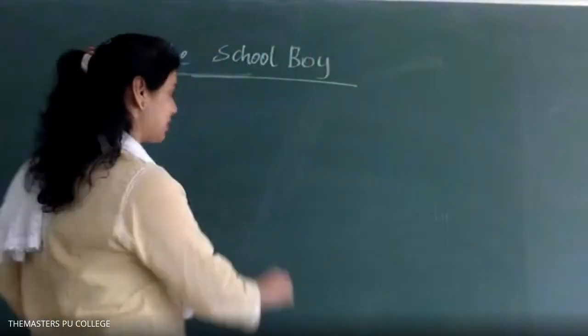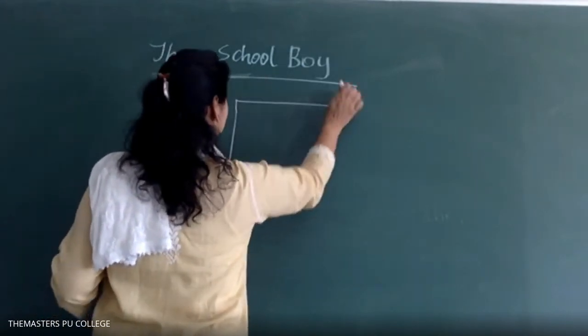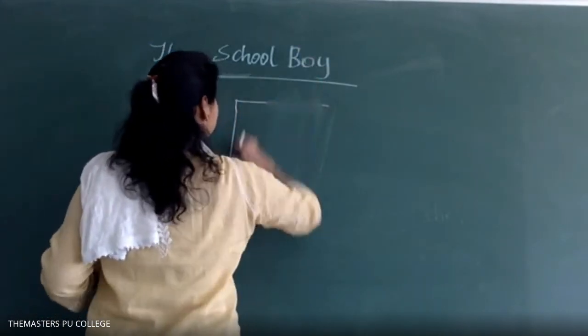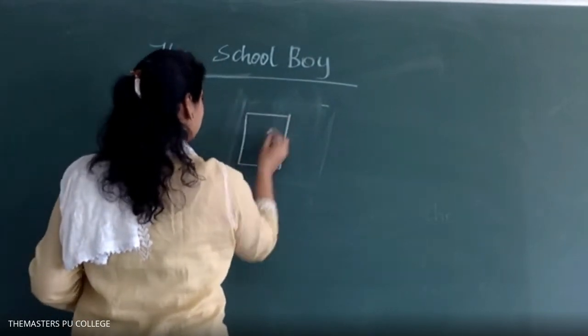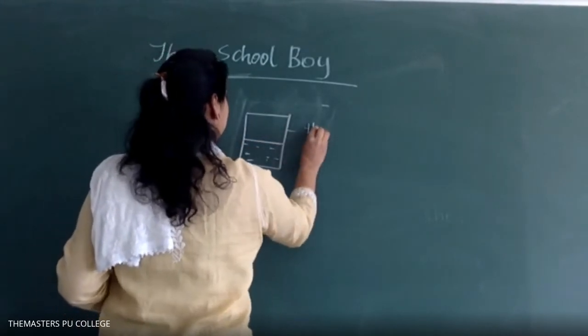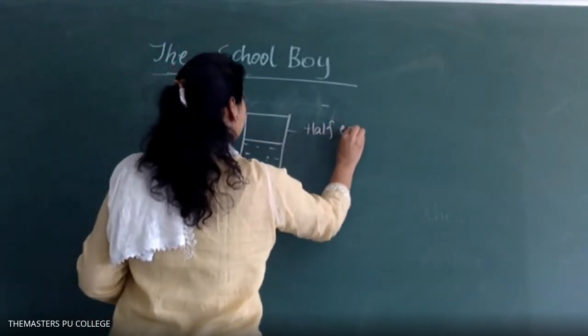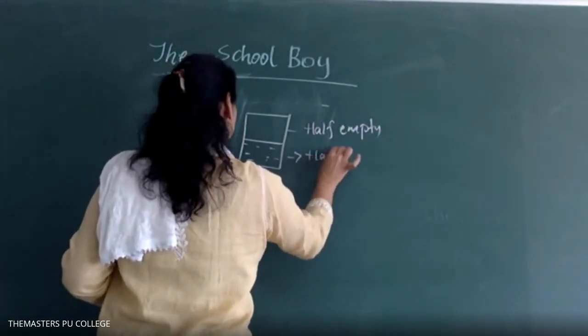I'll give you one concept. Let me see this. This is a very big glass. Okay, I'll do a little smaller one. It is half filled, half empty, half filled.